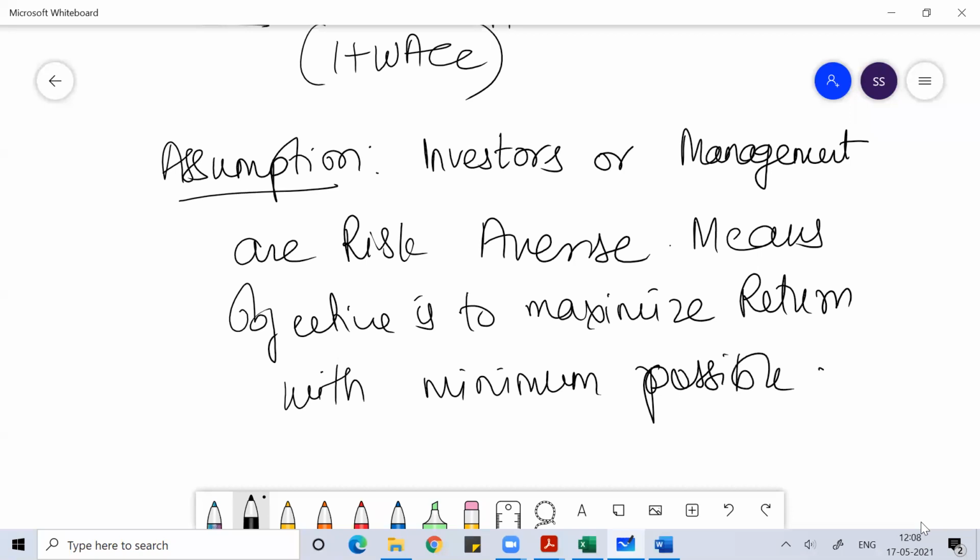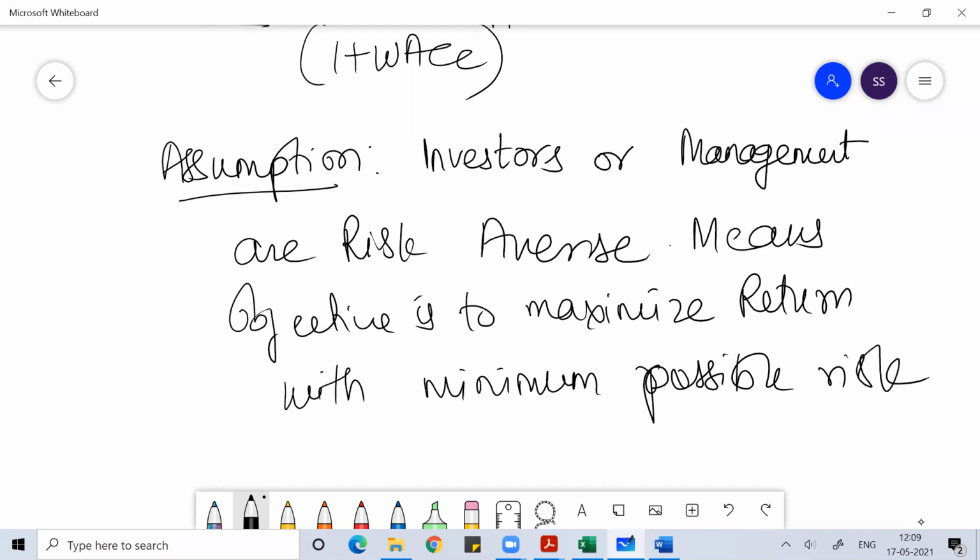Understand this part, that whole portfolio management is based on this concept only. Normally the individuals who participate in any form of financial activities are either risk seekers, who take more risk to get more return. The speculators, like you heard of many people betting in the market. There are many people who put their money on horses. Those are called speculators; they want to take more risk to get more return.